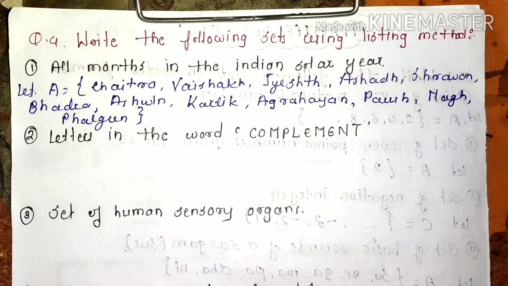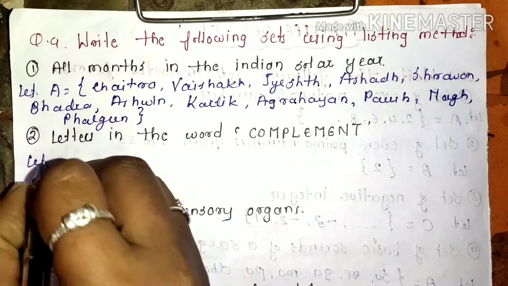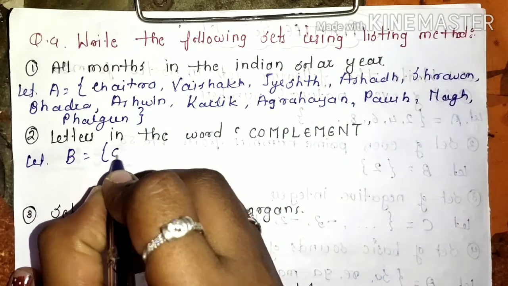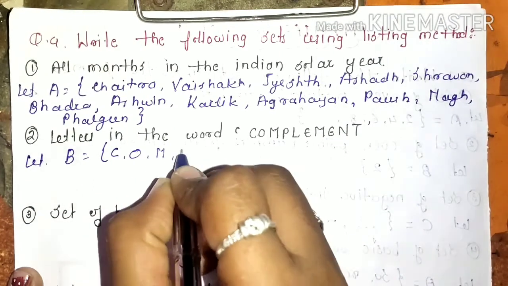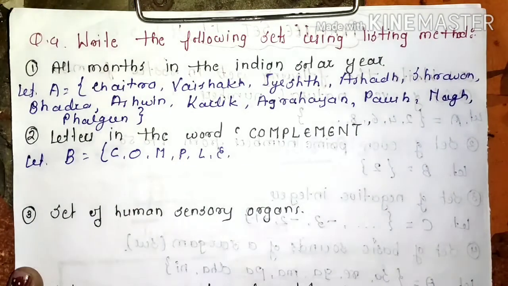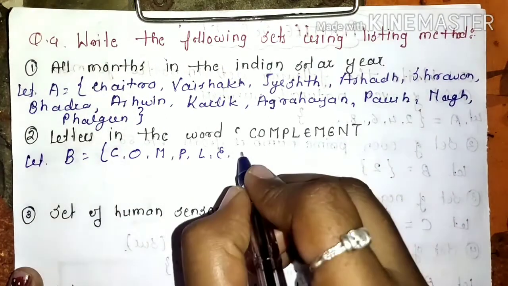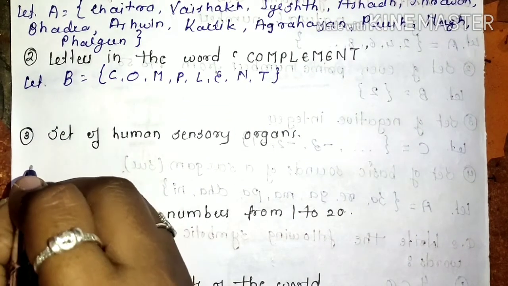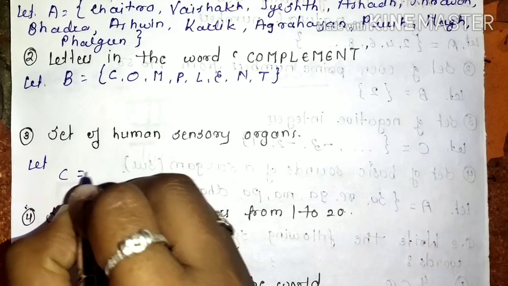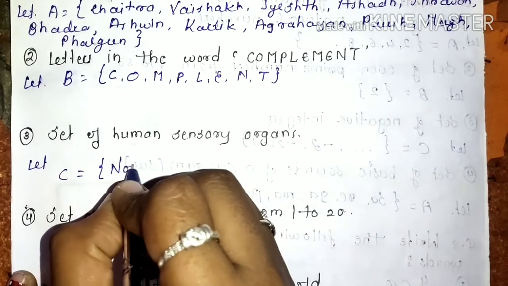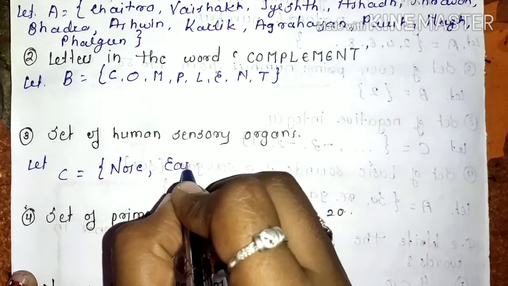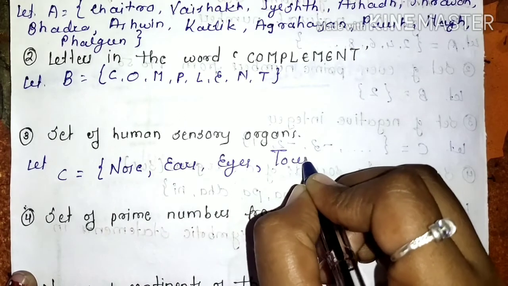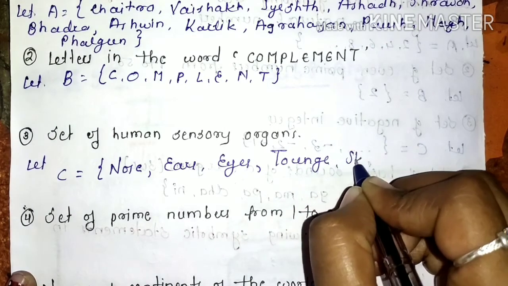Next example, letters in the word complement. Let us denote it by the capital B. What are the letters from the word complement? C, O, M, P, L, E. M is written, E is also written, N and then T. Next, set of human sensory organs. Let us denote it by the capital C. So sensory organs are nose, ears, eyes, tongue and the skin.